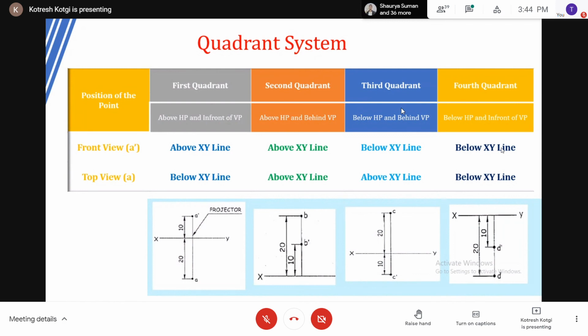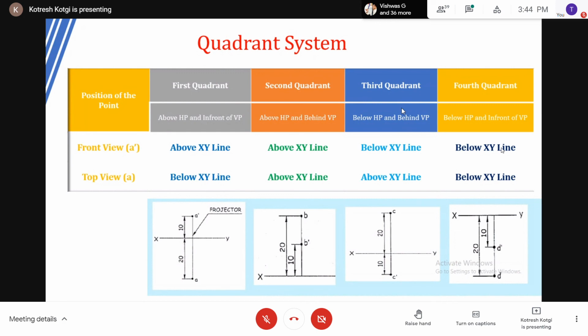In the third quadrant, it is ulta: above the XY line it is HP, below the XY line it is VP. Then the fourth quadrant is again the reversal of the second. Both will come below the XY line. There HP was in bracket, here VP will be in bracket. You understand? This is the whole summary of today's class.